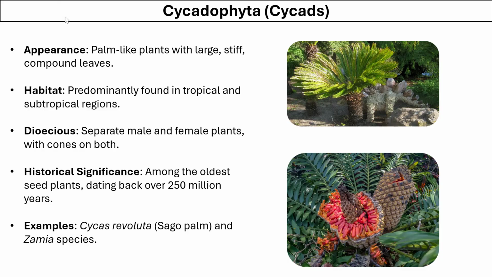The Cycadophyta usually look like palm trees with large, stiff, and compound leaves. They are predominantly present in tropical and subtropical regions. They are dioecious, that means the male and female plants are separate, with cones on both of them. They are among the oldest seed plants, dating back to about 250 million years ago. Common examples are Cycas revoluta and Zamia species.